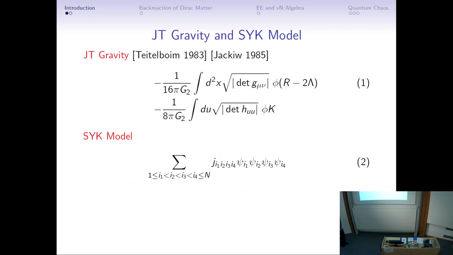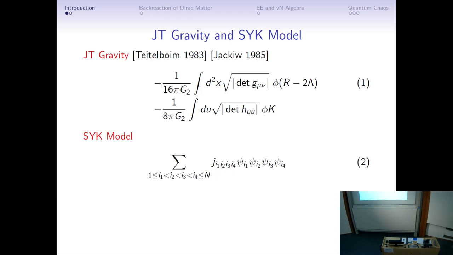Let me first introduce the very simple model, JT gravity, and also the boundary dual under the holographic SYK model. JT gravity is the two-dimensional dilaton gravity theory, which only has the linear coupling between the dilaton field and the Ricci scalar. Hence, it allows analytical solution to the boundary description and also the back reaction. And later I will introduce more about the back reaction.